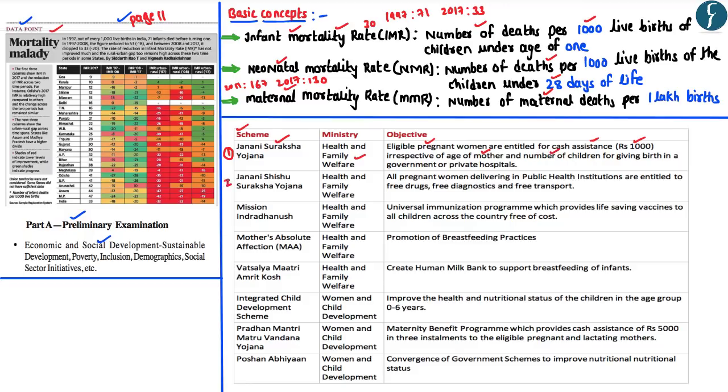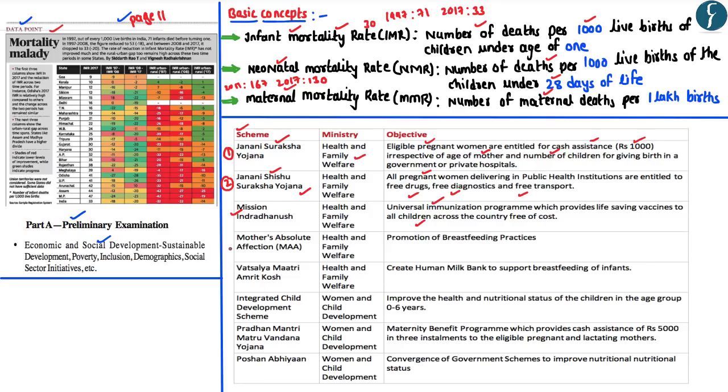The second initiative of the government is Janani Shishu Suraksha Yojana. This particular program has been once again launched by the government in order to promote the institutional deliveries in the government hospitals. Under this particular program, all the pregnant women who deliver in the government hospitals are entitled to get free drugs, free diagnostics, as well as they are entitled to free transport from their homes to the hospitals. The next program is Mission Indradhanush, which is basically a universal immunization program which seeks to provide life-saving vaccines to all the children across the country.